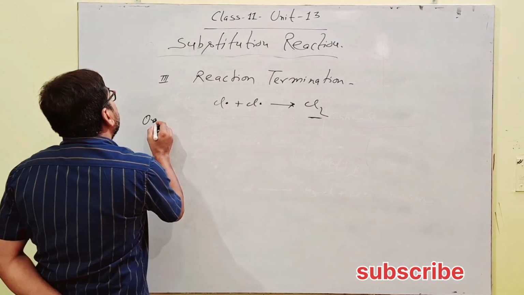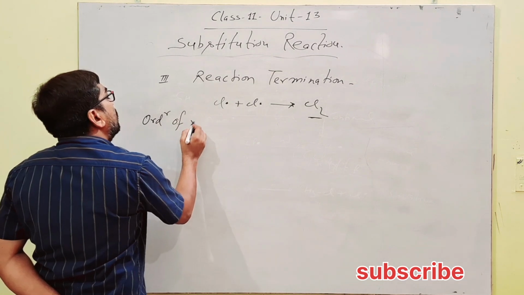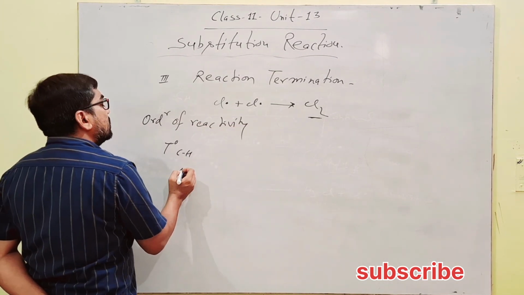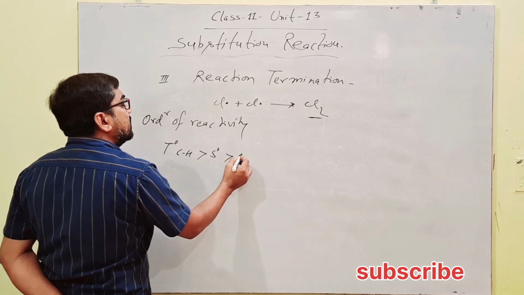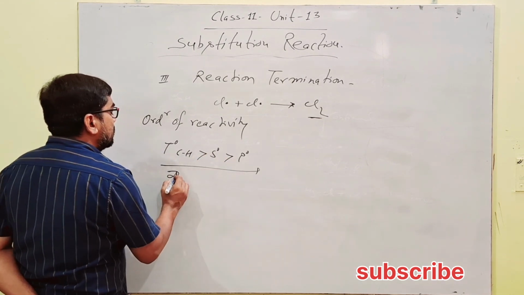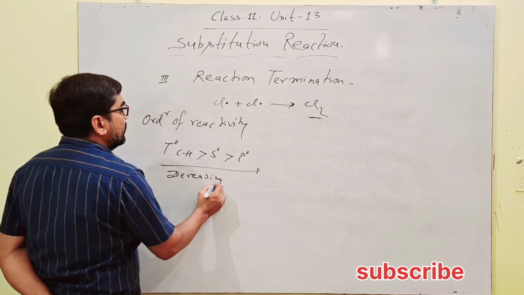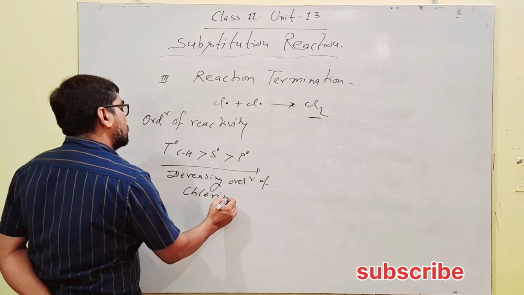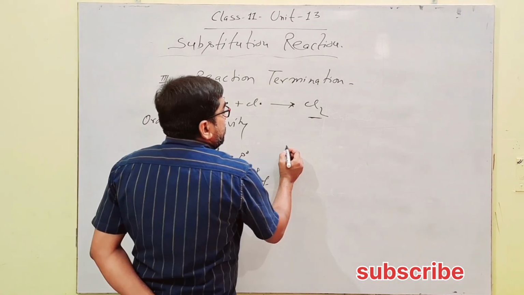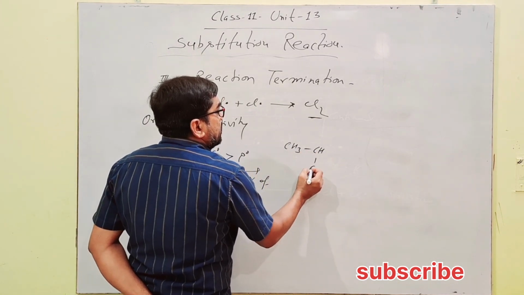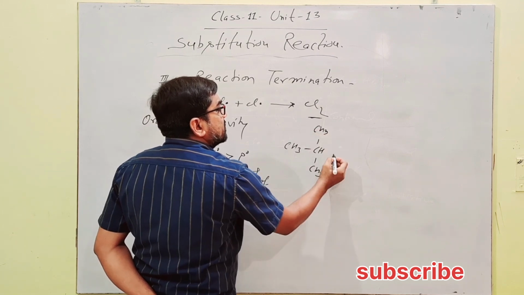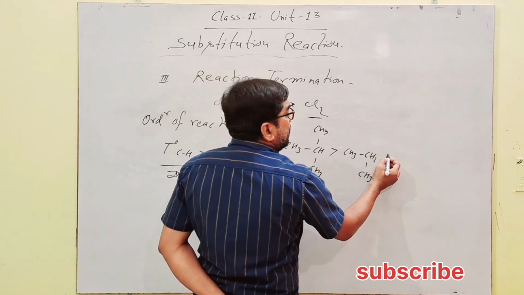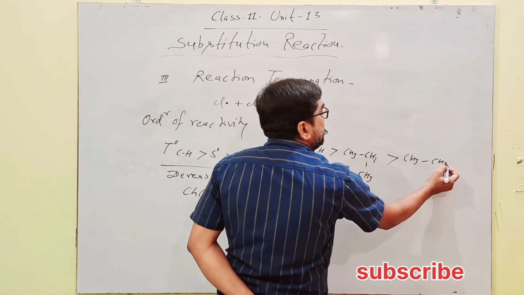Now, order of reactivity. The order of reactivity will be: tertiary carbon hydrogen is greater than secondary, greater than primary, in decreasing order of reactivity for halogenation or chlorination. What does it mean? If tertiary hydrogen is given, it is displaced first as compared to secondary hydrogen, and secondary is displaced as compared to primary hydrogen.